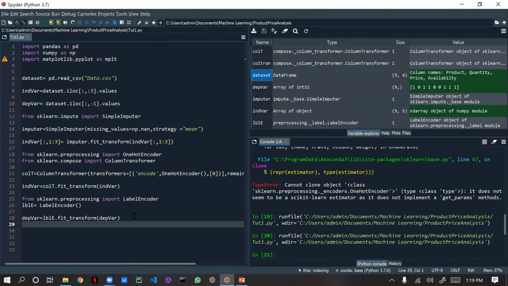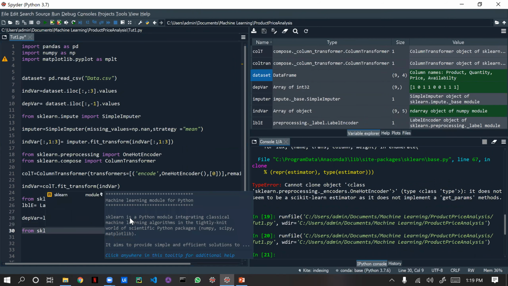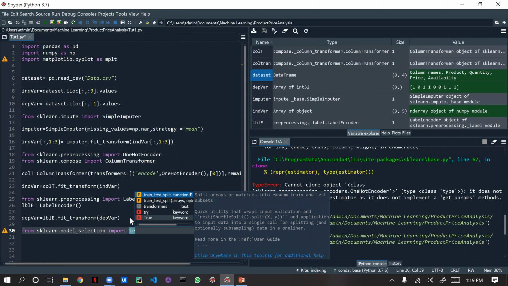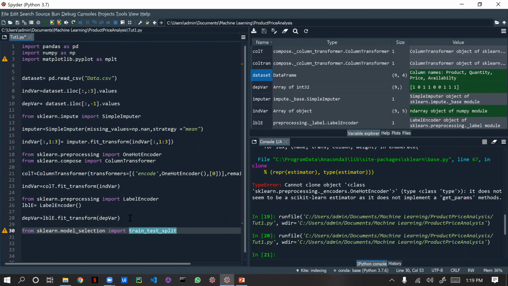After doing this, we are going to import from sklearn.model_selection. From this model selection, we are going to import the train_test_split function. We are going to use this train test split function. For train and test, we need to create three variables. Oh, no, four variables.